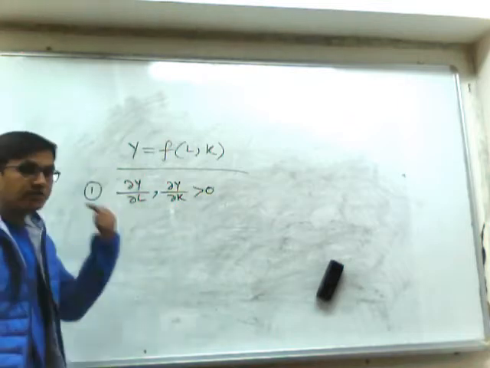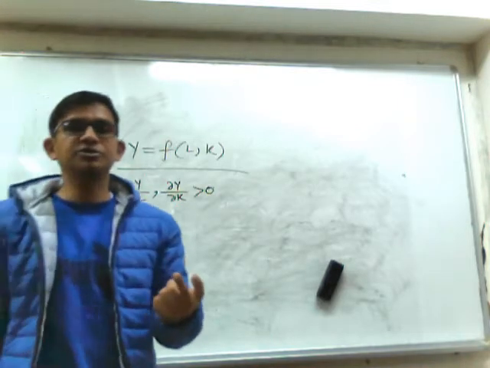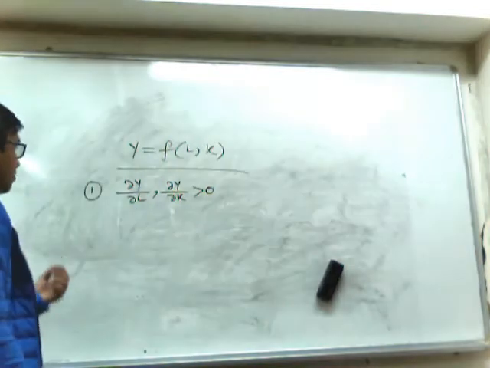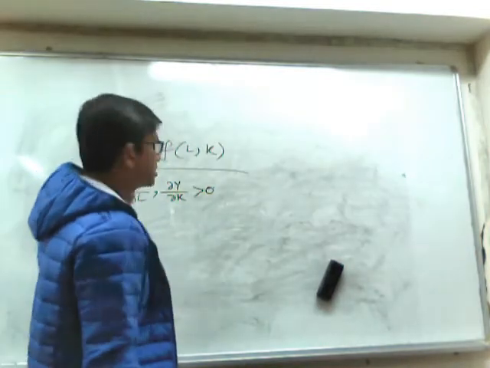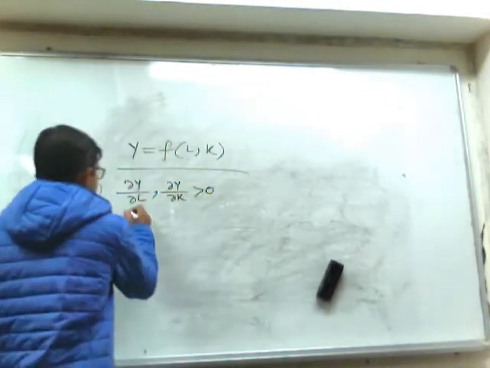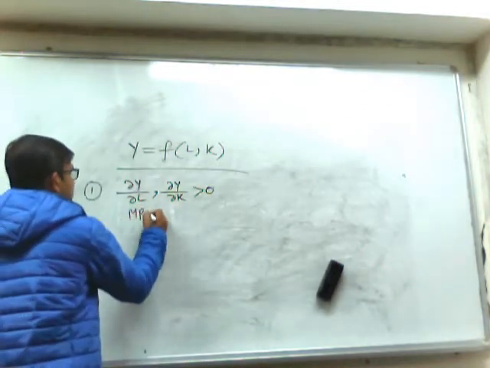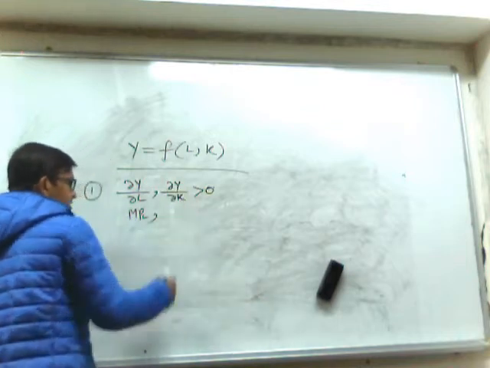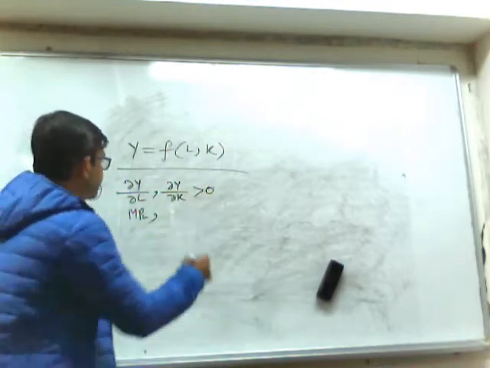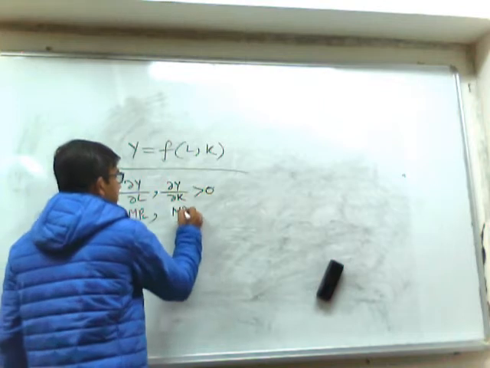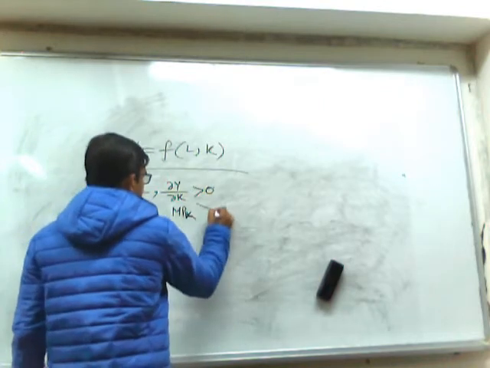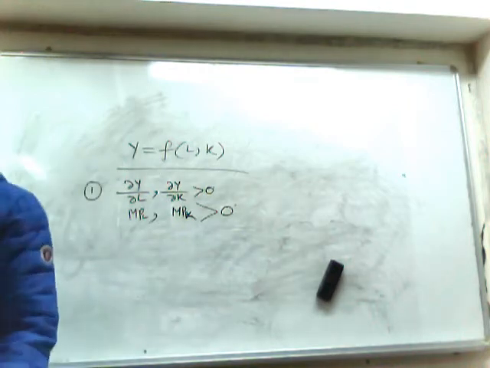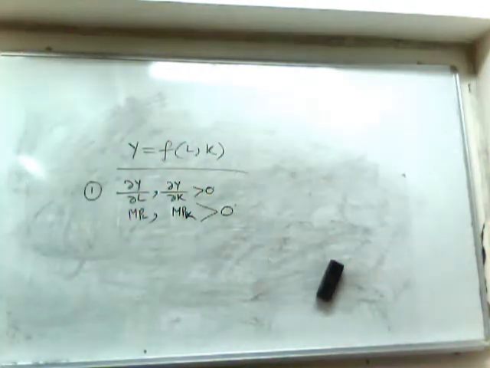That means if capital is constant, the change in output for employment of one additional unit of labor. So this is nothing but the marginal productivity of labor, and similarly, by the same logic, it will be considered as the marginal productivity of capital, if both are greater than 0. So this is the first property.